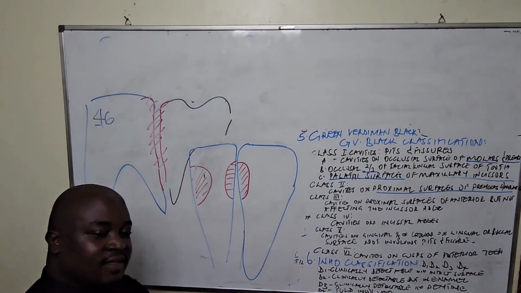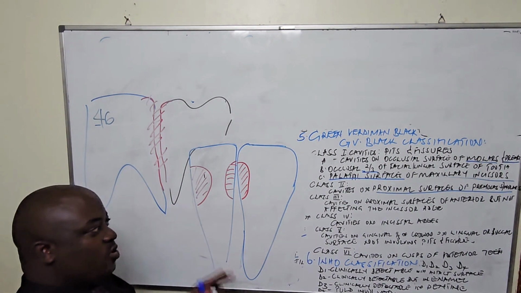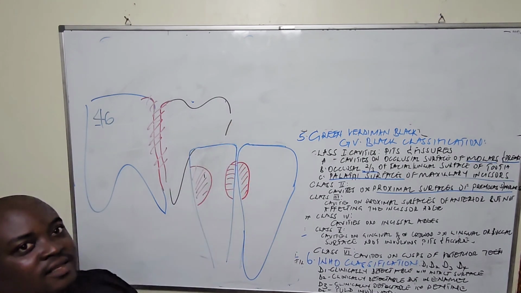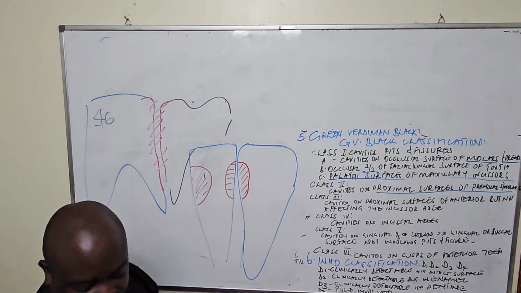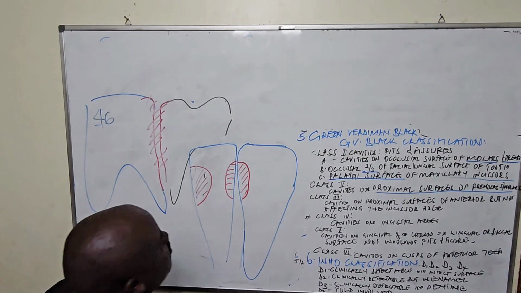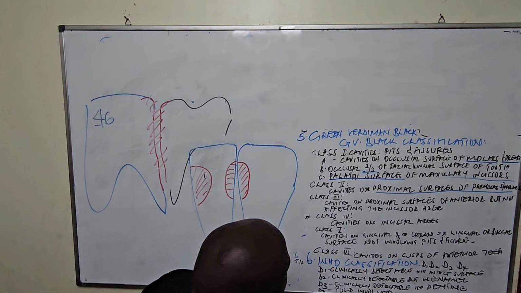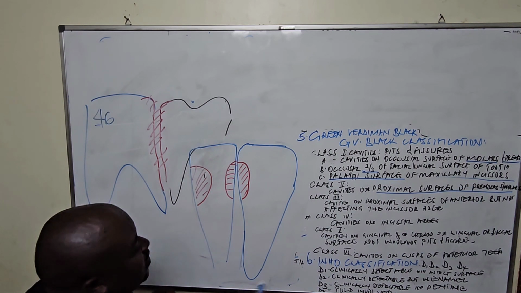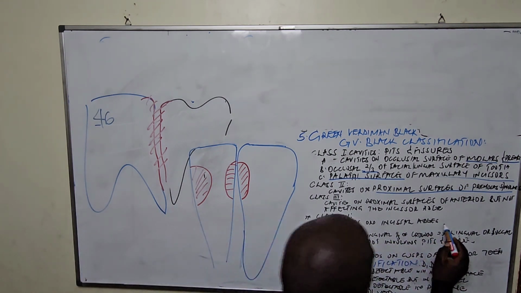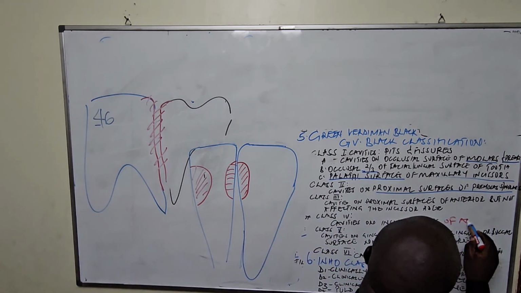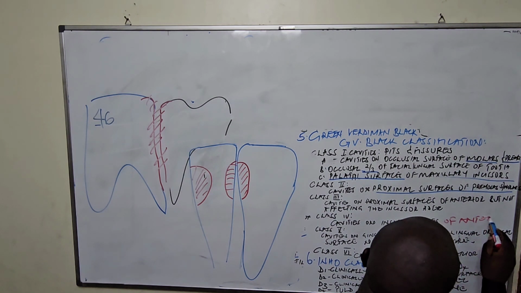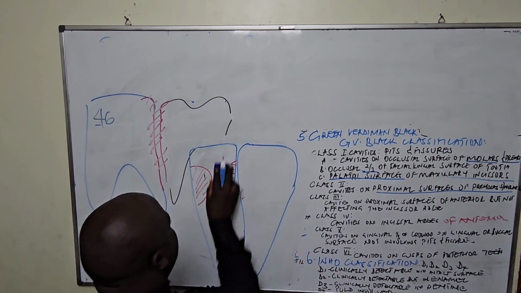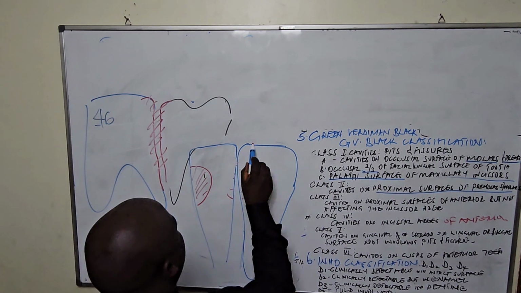Anterior teeth, mesials are proximal surfaces, but don't involve the what? The incisor edge. Once they involve the incisor edge, they are going now to be called class 4. Cavities on the incisor edge of anterior teeth. Once they involve the incisor edge, they are going to be called class 4.